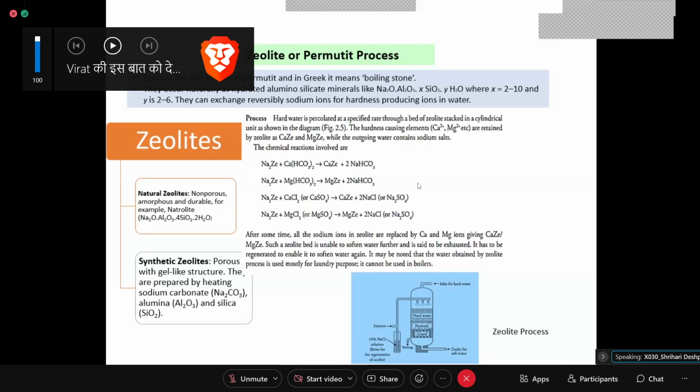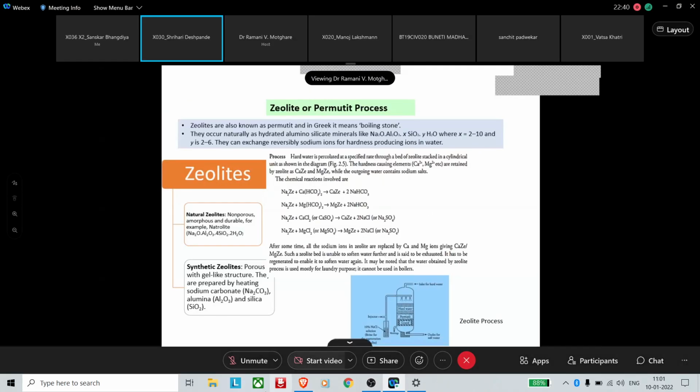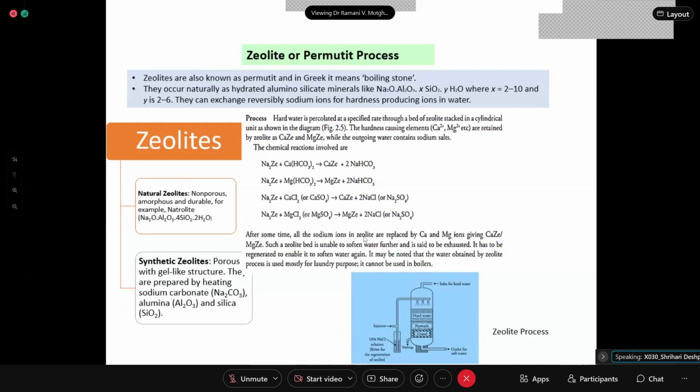Ma'am, first we discussed impurities and its types. Then we discussed three impurities, mainly arsenic, nitrogen and sulfates, and fluoride. Then we discussed alkalinity and its five cases. Wait a minute. It is arsenic, fluoride, and nitrate.